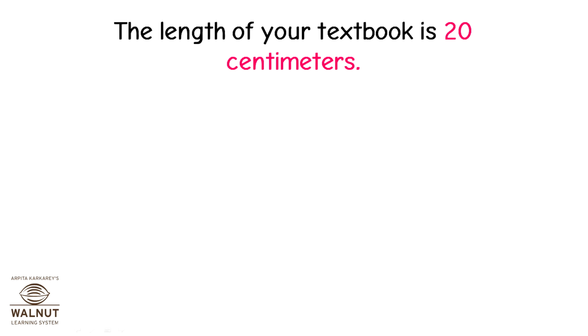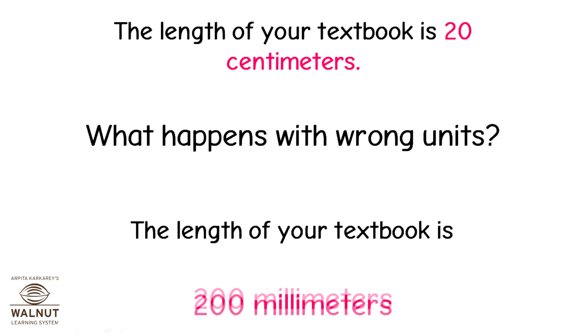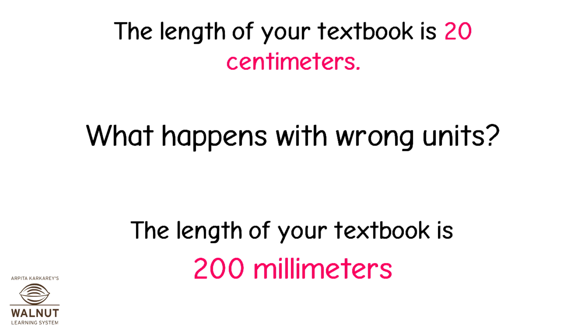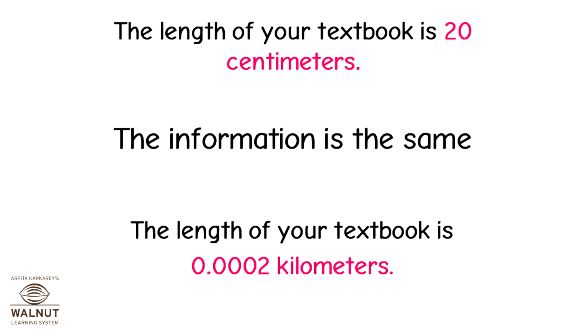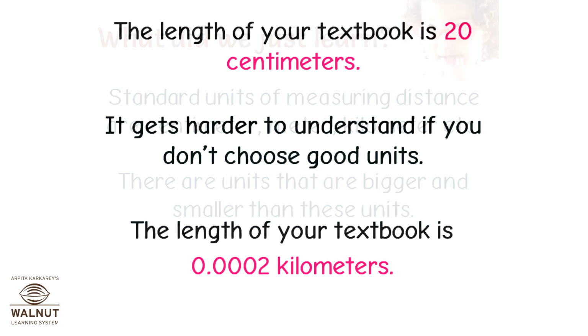The length of your textbook is 20 centimeters. What happens with wrong units? The length of your textbook is 200 millimeters, 0.2 meters, 0.0002 kilometers. The information is the same. It gets harder to understand if you don't choose good units.